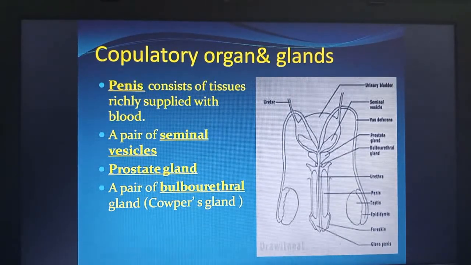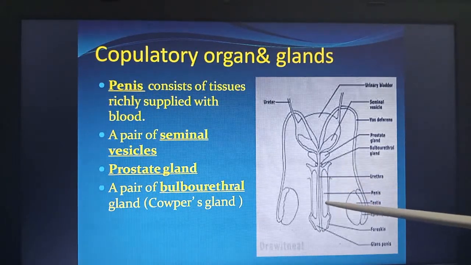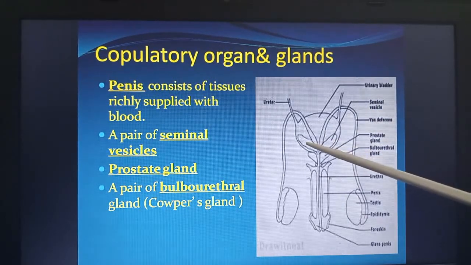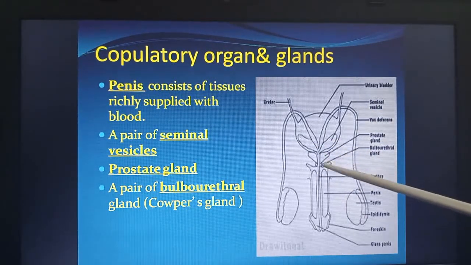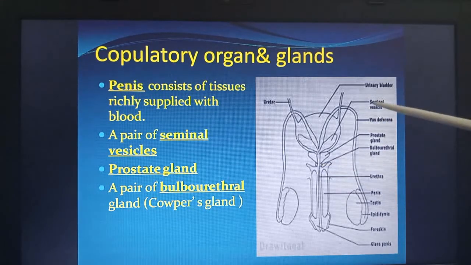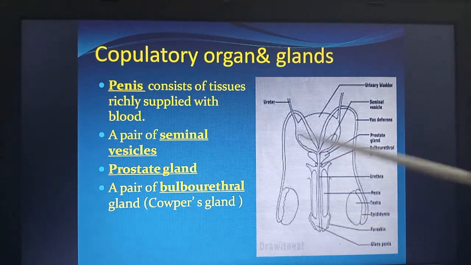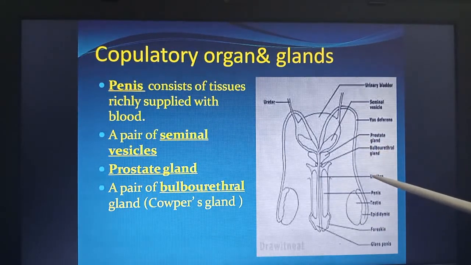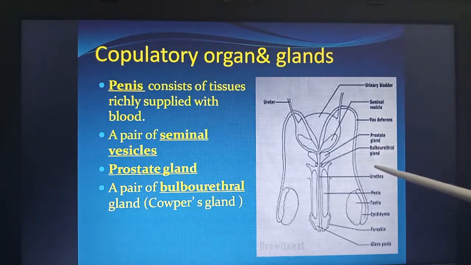Here is another view of the male reproductive system. Penis consists of tissues richly supplied with blood, a pair of seminal vesicles, prostate gland, a pair of bulbourethral glands, and this is a good view of the male reproductive system with reference to the drawing of your figure.